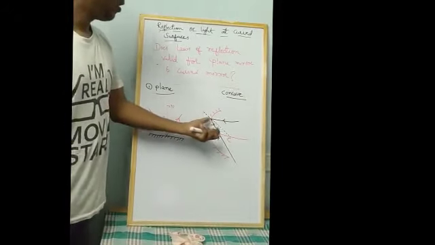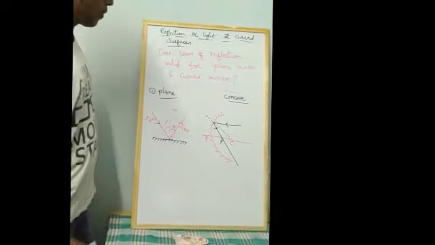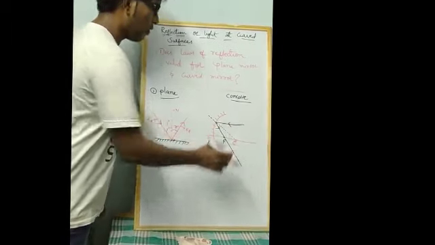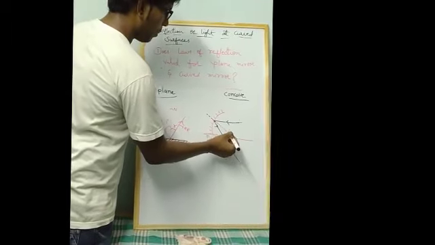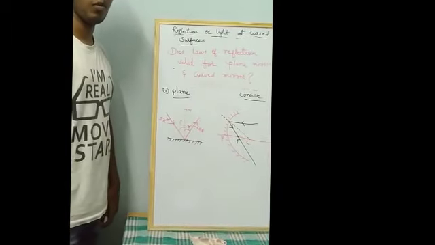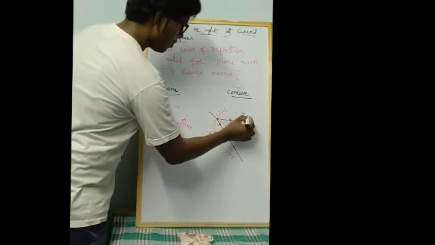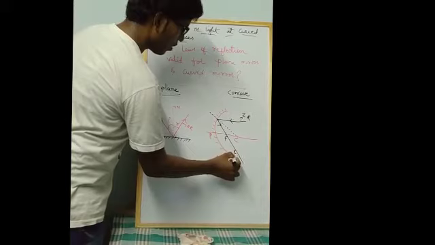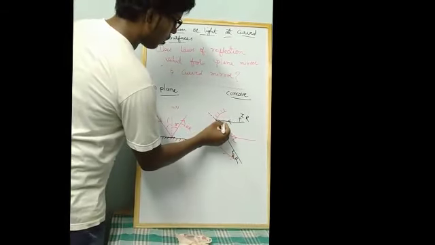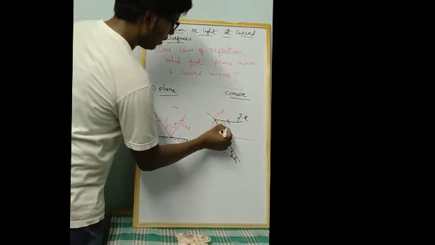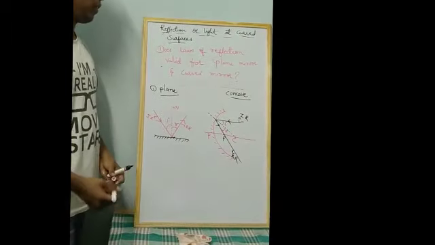I have drawn a perpendicular line between the incident ray and the reflected ray, and this perpendicular line will meet at the center of curvature. We know that this perpendicular line is called the normal. This is called the incident ray, and this is called the reflected ray. The angle between the normal line and the incident ray is called the angle of incidence, and the angle between the reflected ray and the normal is called the angle of reflection.